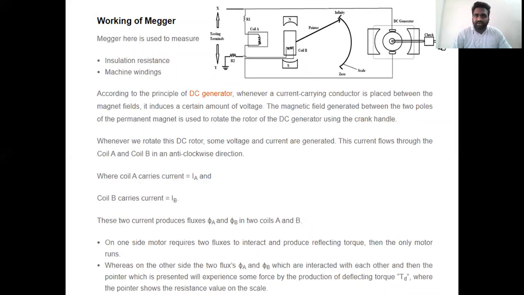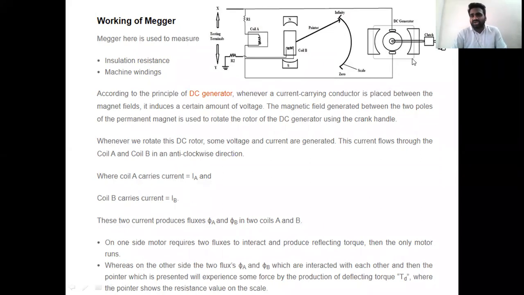Okay, so what will happen, this will experience a certain amount of twisting force or torque. How does this happen? According to the principle of DC generator, when the current carrying conductor is placed in the presence of magnetic field, it will experience a certain amount of voltage. That means here we can see the operation of two types of principles. One is the principle of DC generator on the right hand side. On the left hand side, we will see the principle of operation with respect to moving coil also. Okay, we will analyze one by one.